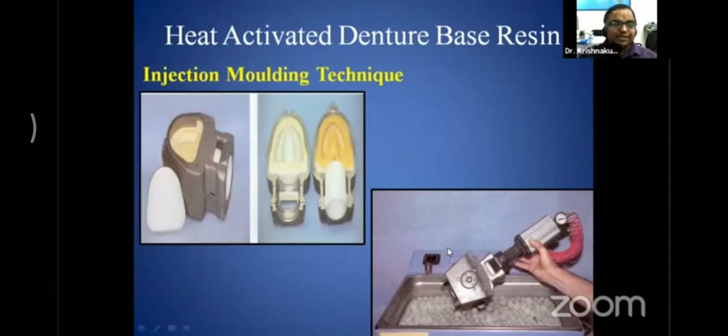The next one, the heat activated denture base resin can also be used as an injection molding technique, where the material is forcefully injected through the channel which is created in the flask. This is a special type of flask where the channel for the injection molding technique is used. It is a little bit technique sensitive, and the most common technique is heat activated denture base resin. And I am sure most of you must have done this exercise in your preclinical lab.